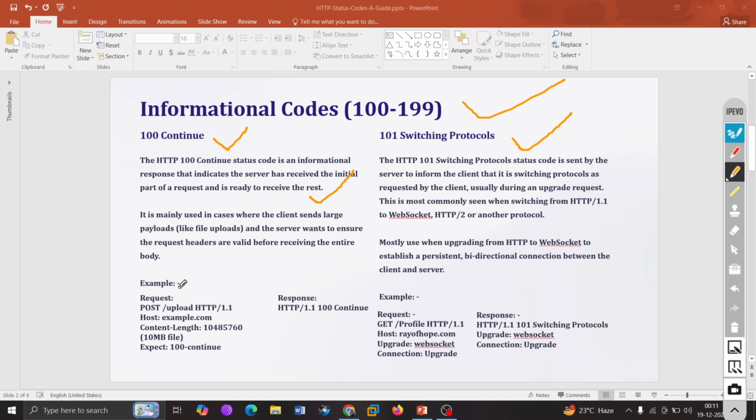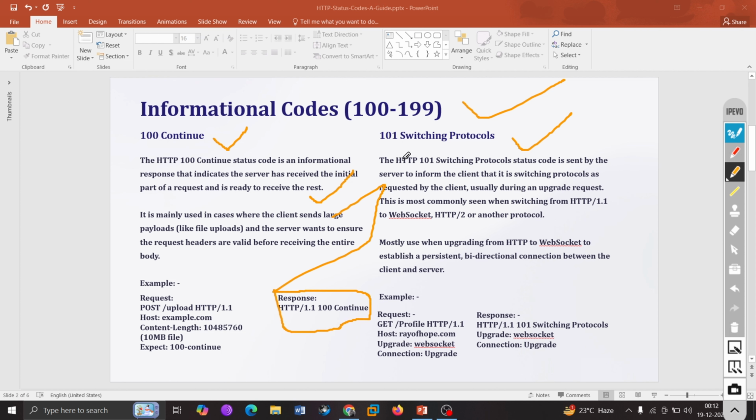Now, let me tell you how this request looks. Suppose in a hypothetical example, it is a POST, like I'm uploading some sort of data, and the host could be rayofhope.com or example.com, right? And the content length would look like this, 104 or whatever number, it could be 10 MB or whatever. And then we have Expect: 100-continue. And in response, we're going to get something like this, right? So that shows that the server is accepting and will continue accepting, right?